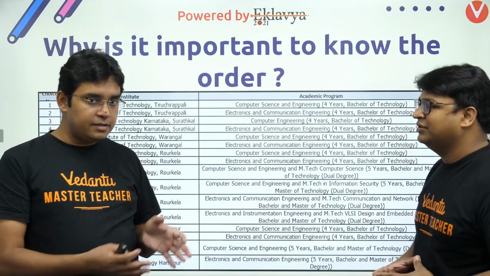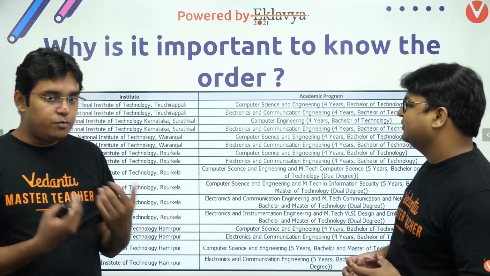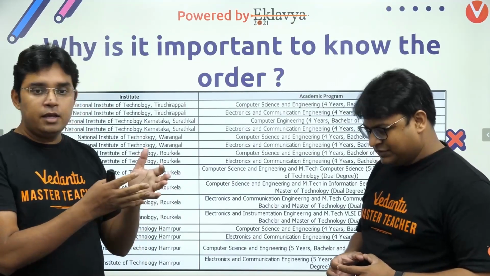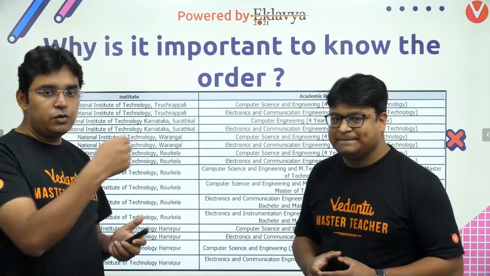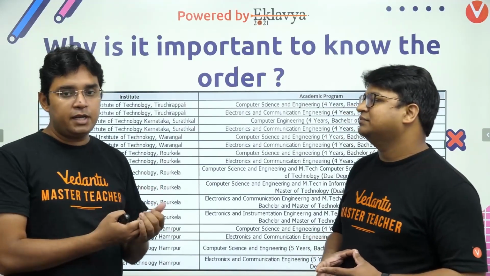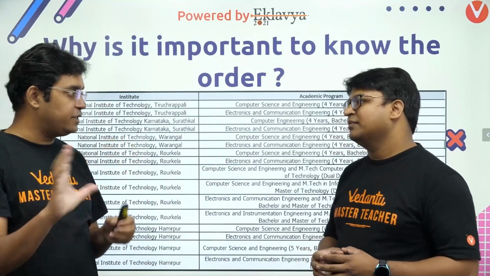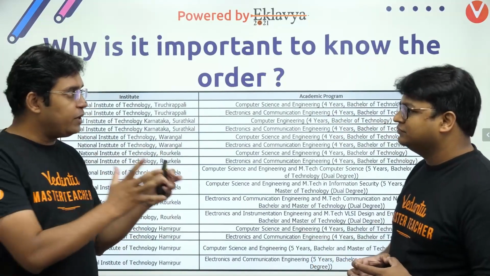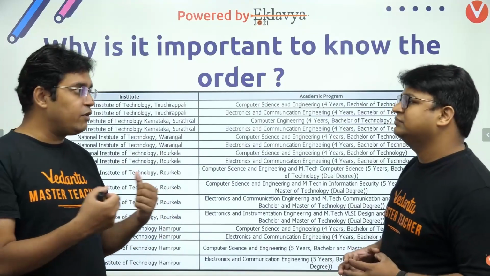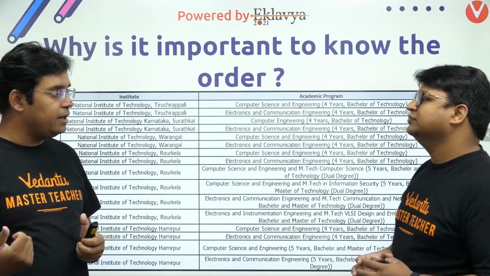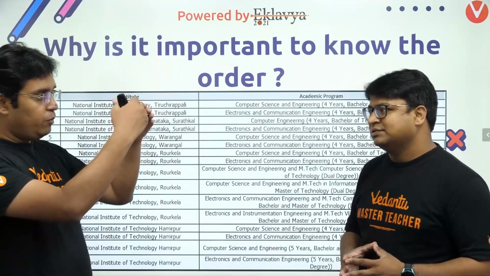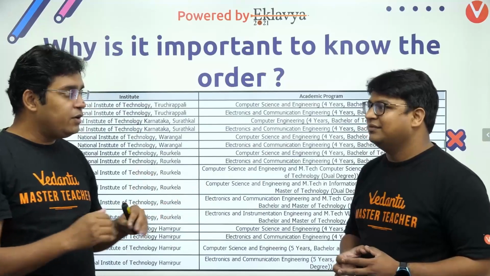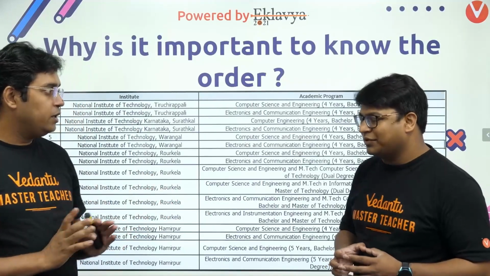I think we can summarize this question through one of my doubts which I'll ask you. Suppose I make a list of some 10 colleges with branches, say 1 to 10. And my rank is sufficient to get the college or branch at number 7. Now I have filled that list without proper research, and later on I realized that 7 was not good for me. I wanted to get number 8. And in my preferred list 1 to 7, my rank was such that I got 7. Now is it possible that I can get 8 also? So that is one question I want to know.